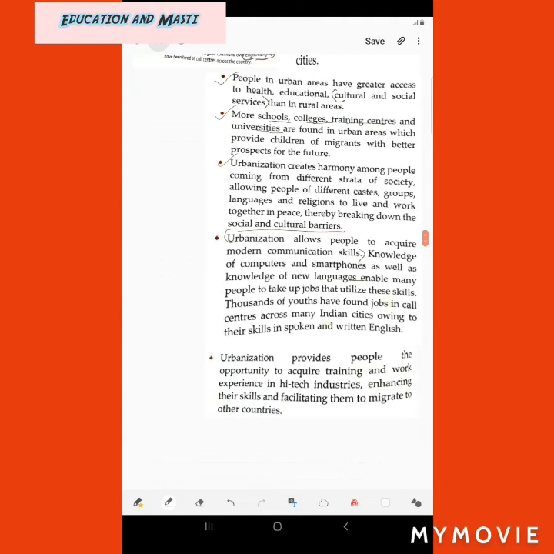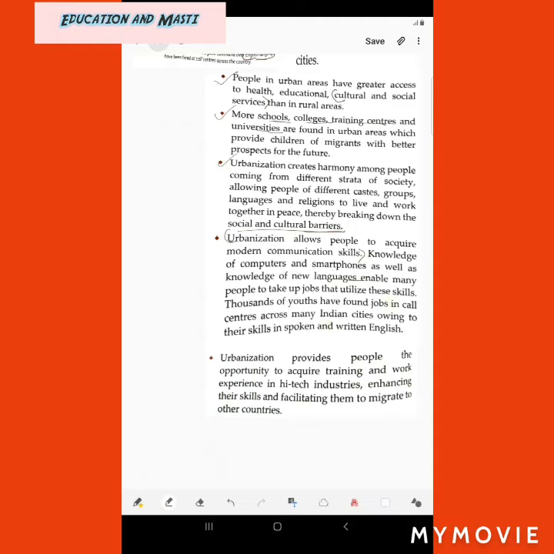Then urbanization provides people the opportunity to acquire training and work experience in high-tech industries, enhancing their skills and facilitating them to migrate to other countries. Like when we are living in cities, we are able to work in high-tech industries which enhance our skills, and we can use them to migrate to other countries.